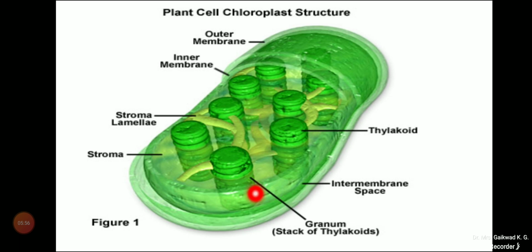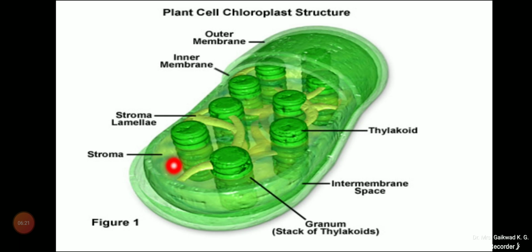Okay, the grana are connected to one another by means of membranous tubes called the stroma lamellae. Let's see, it is the stroma lamellae by which means these grana are connected with one another. The space outside the thylakoid is filled with the stroma.